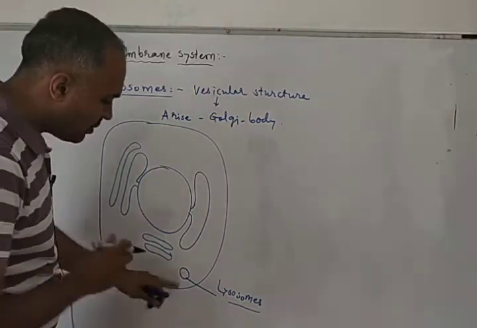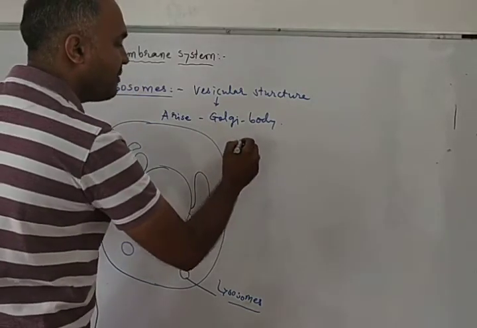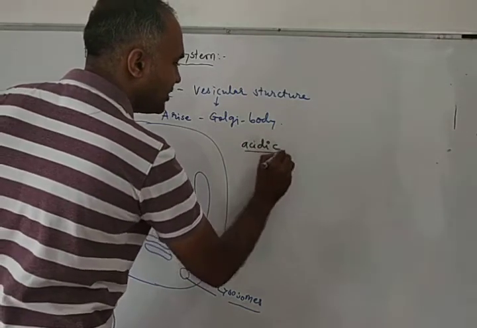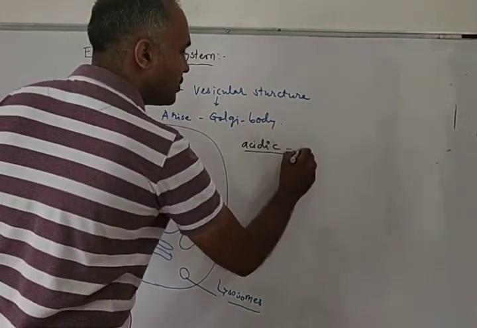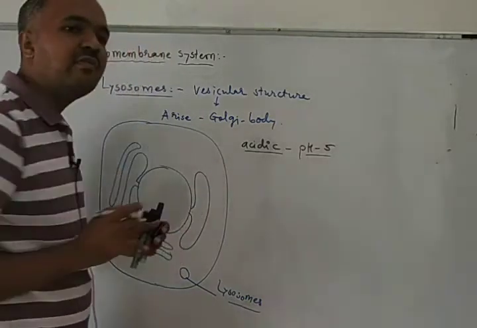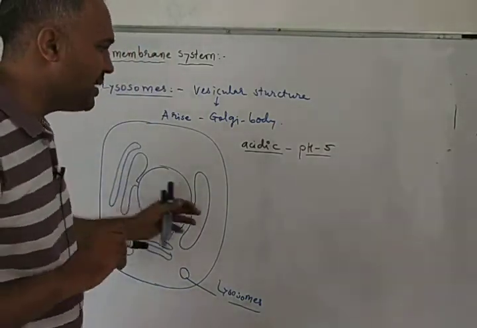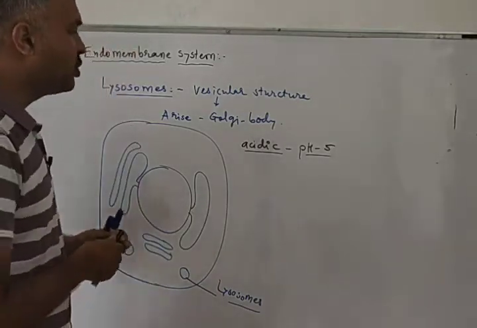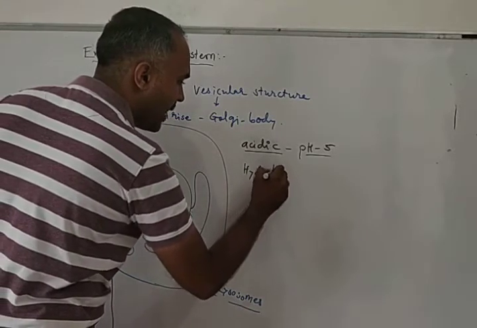And inside the lysosome, the environment is acidic. So its pH will generally be about 5. The pH of the internal environment of the lysosome is acidic, near about 5. And the lysosome has hydrolytic enzymes.